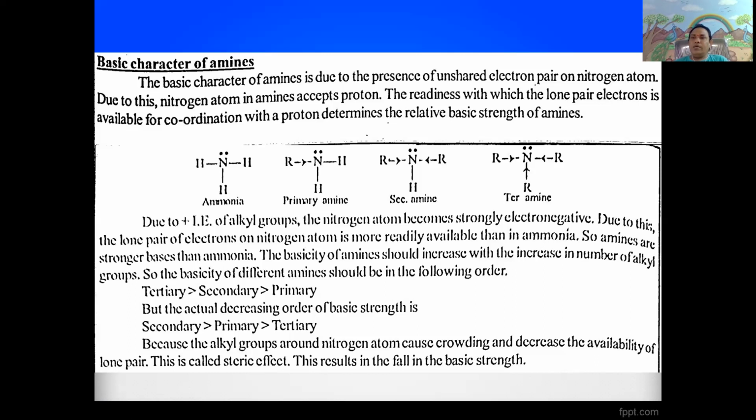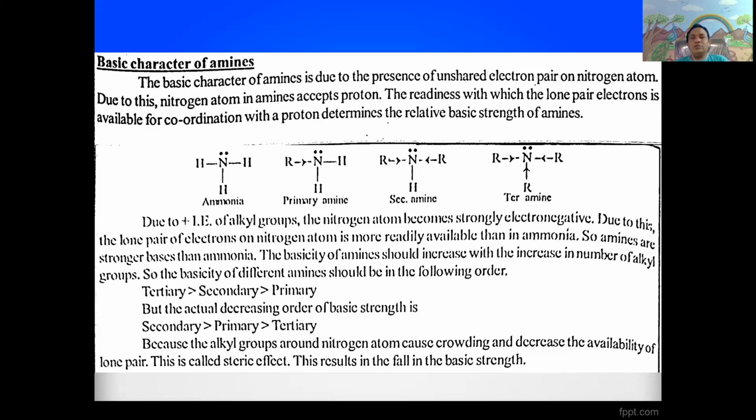Amines are more basic than ammonia. Why? In amines, due to the presence of plus inductive effect alkyl groups, they have a tendency to donate pair of electrons to the nitrogen atom, making it strongly electronegative. Due to this, the lone pair of electrons on the nitrogen atom is more readily available than in ammonia.